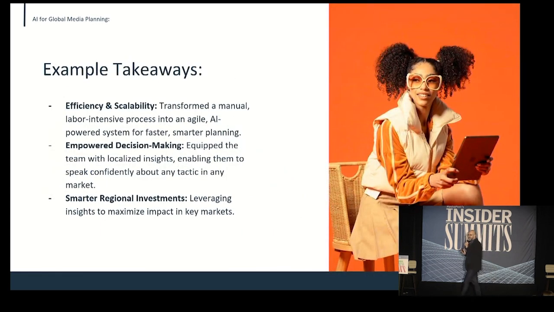So here are a few takeaways from why that was so important. We transformed a manual, labor-intensive process. I mean, this was a lot of PDFs. First off, no one's reading them, right? Second off, you can't retain it. It's so impossible to retain it. So what we did was we transformed a very manual process into something very agile and AI forward to make everything faster and smarter.